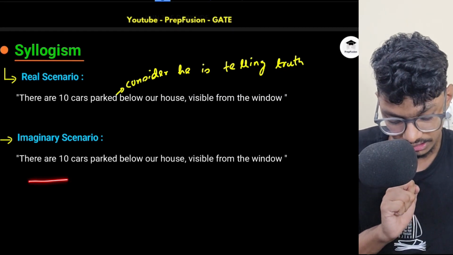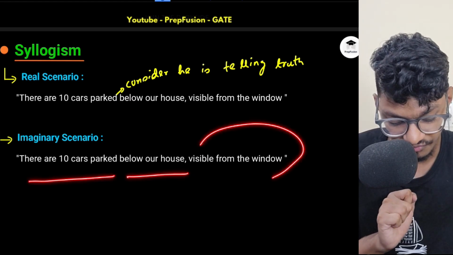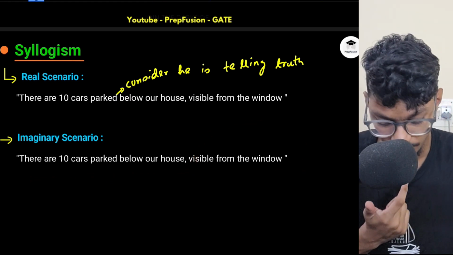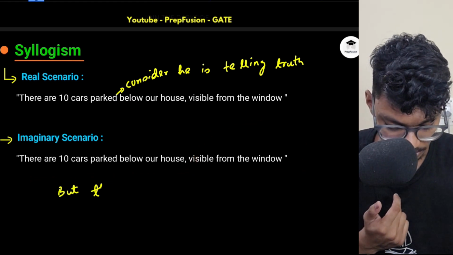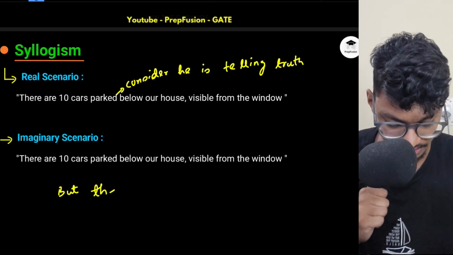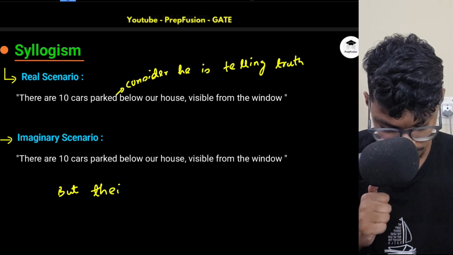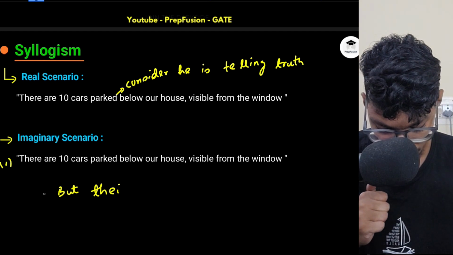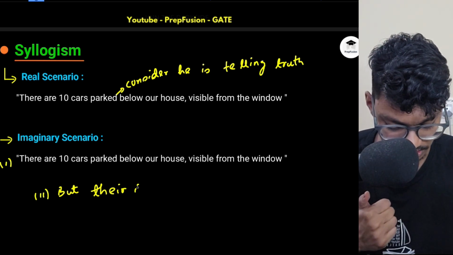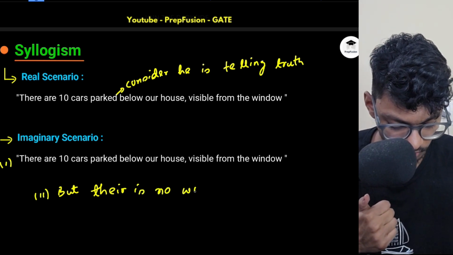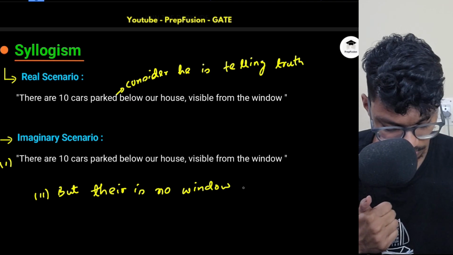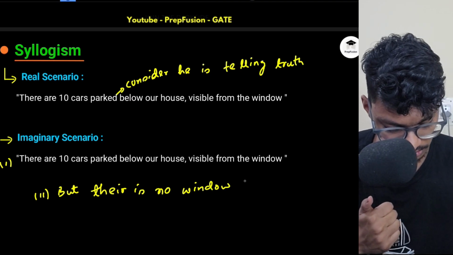Now, statement 1 says there are 10 cars parked below our house visible from the window, but in statement 2 they tell me that there is no window in the house.